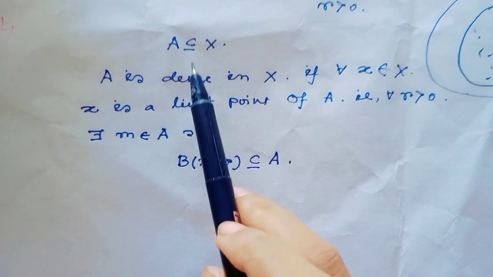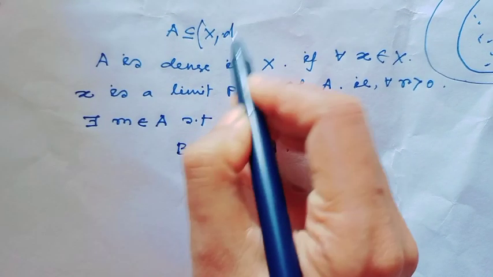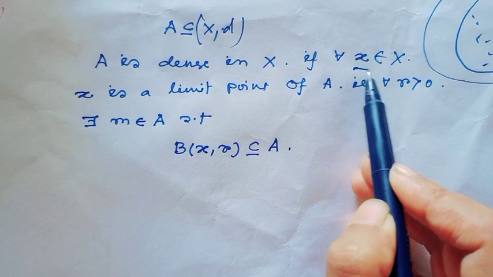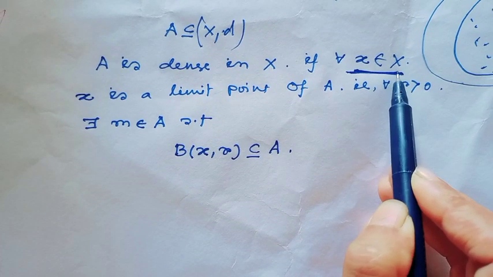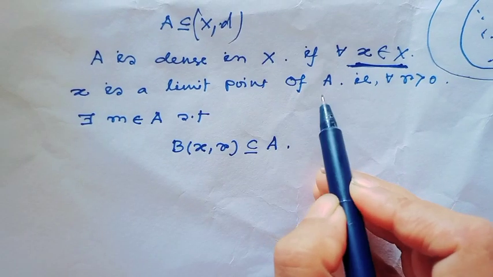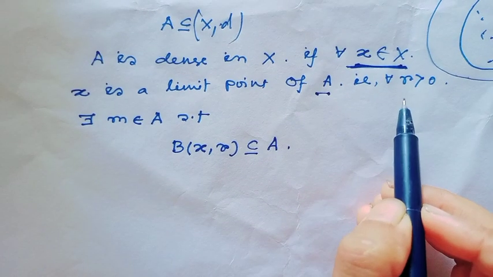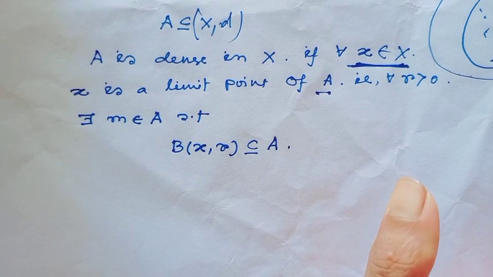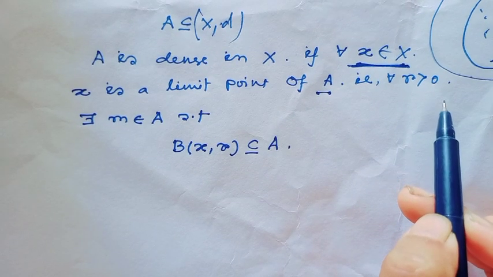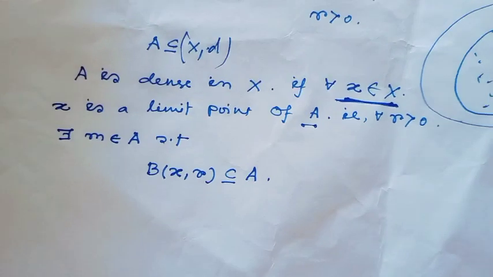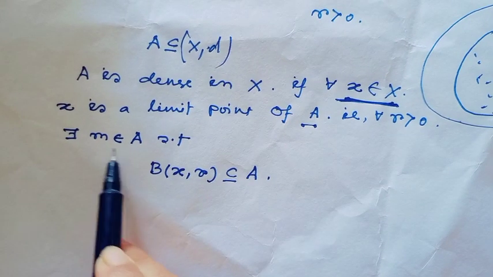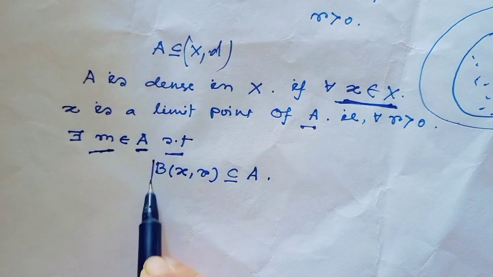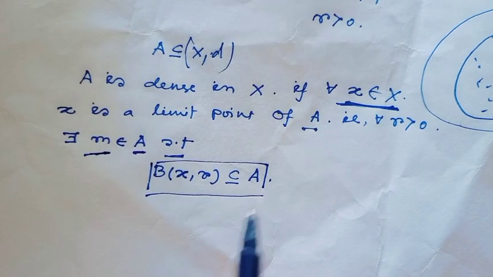One definition: a subset A in the metric space (X, d) is dense in X if for all x belonging to X, x is a limit point of the set A. We all know the definition of a limit point: for all r greater than 0, there exists at least one point in the set A, say M, in the ball B(x, r).